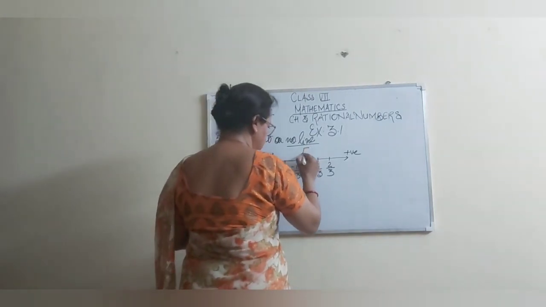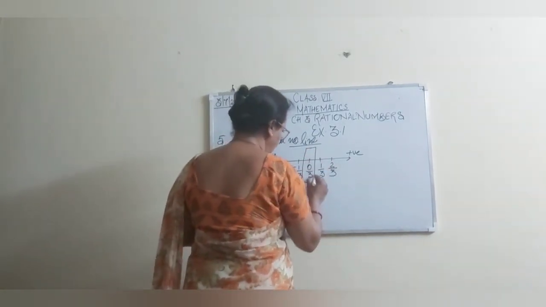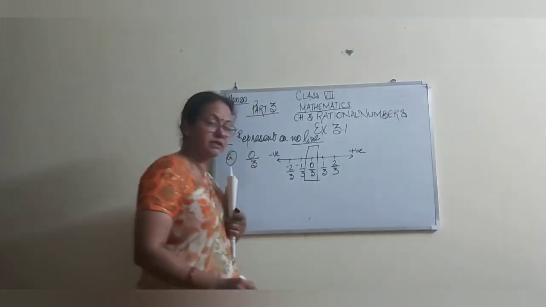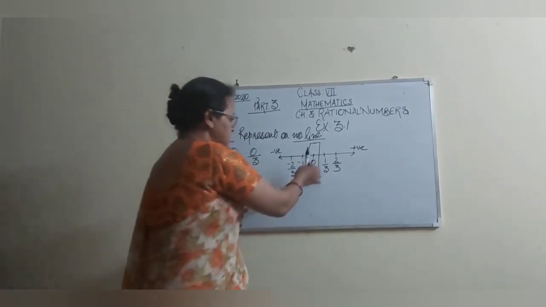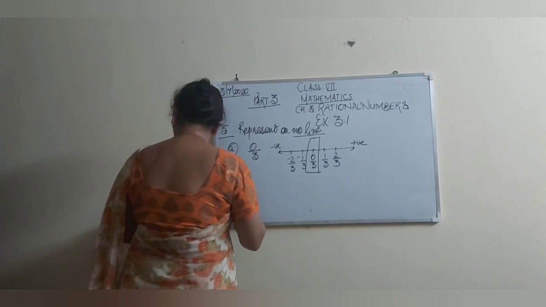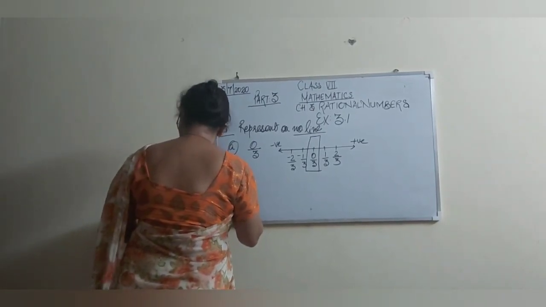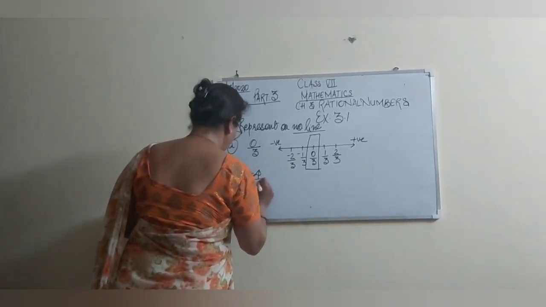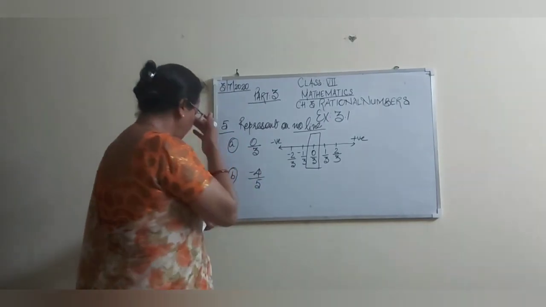And they are saying represent 0 by 3. I have shown all the rational numbers with the same denominator, and this is 0 by 3. That's right, students. Now its second part is minus 4 by 5. Okay, minus 4 by 5.